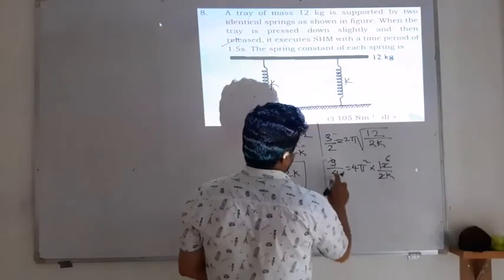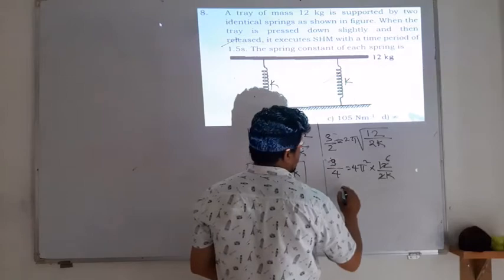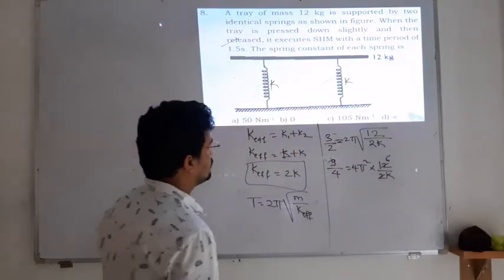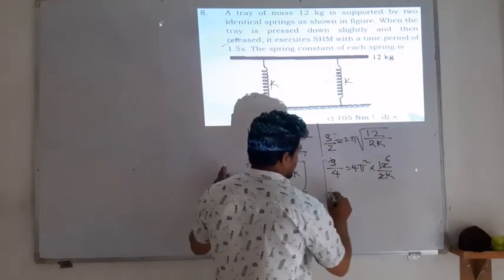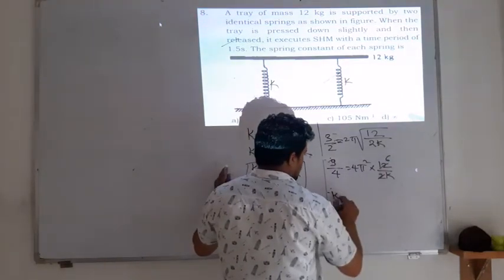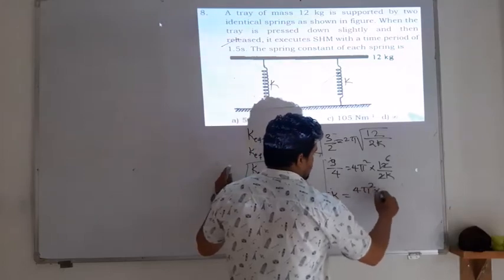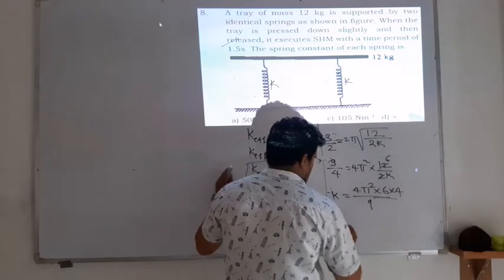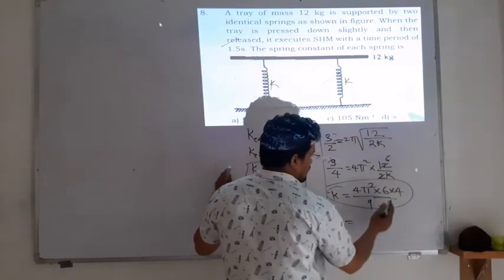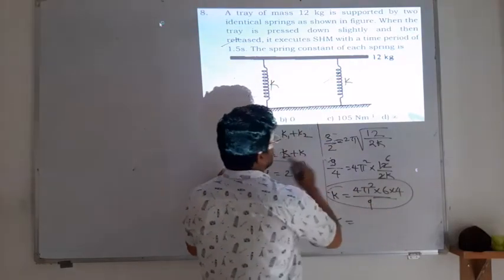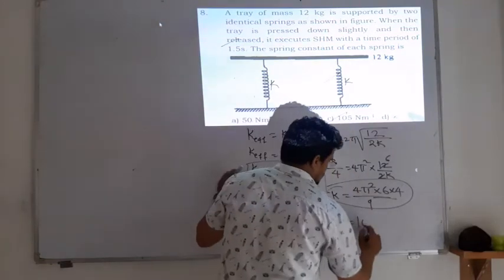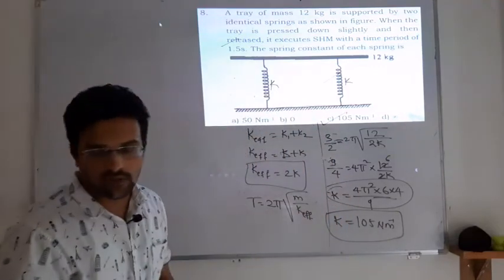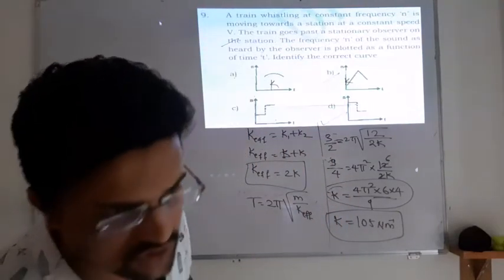Okay, so just solve this, you will get what? So k. Okay, 2 pi 4 square. If you solve this, you will get k. So k, take it out here: 4 pi square multiplied by 6, multiplied by 4 and divided by 9. So k, if you solve this by placing all the values, pi square, exactly you will get what? 105 Newton per meter. Okay, so solve this. Moving towards the next question now.